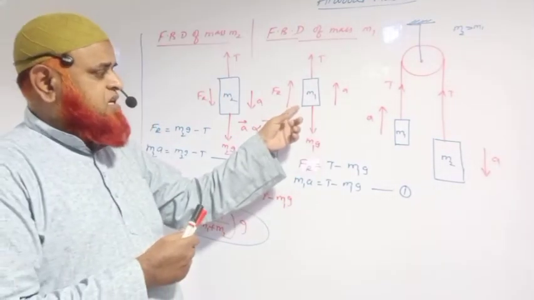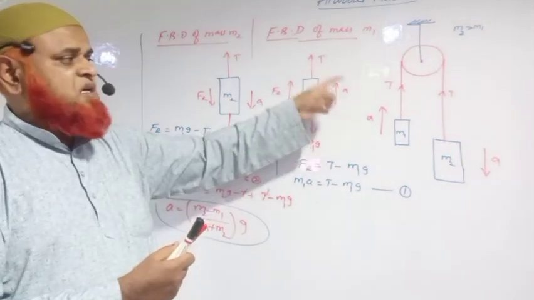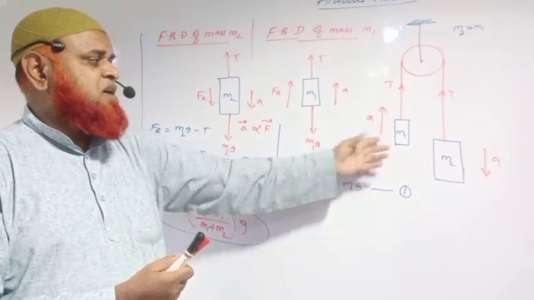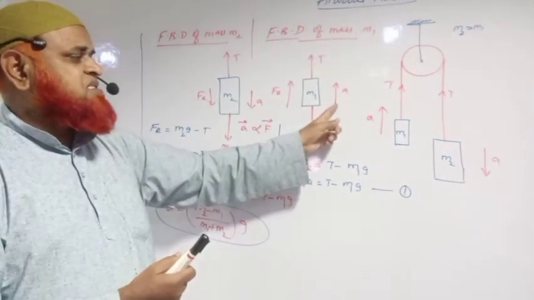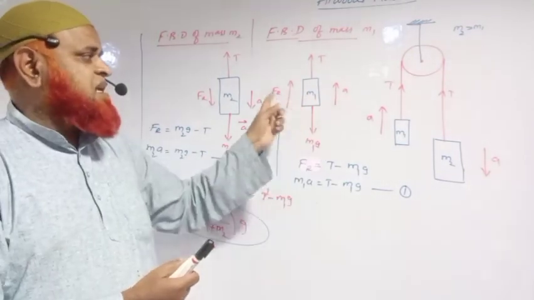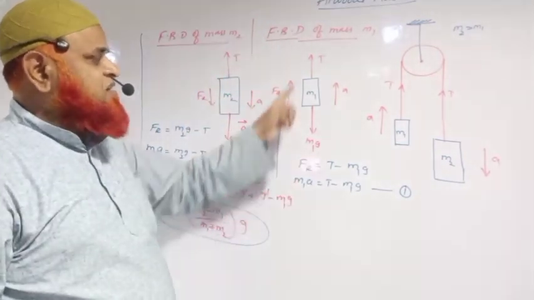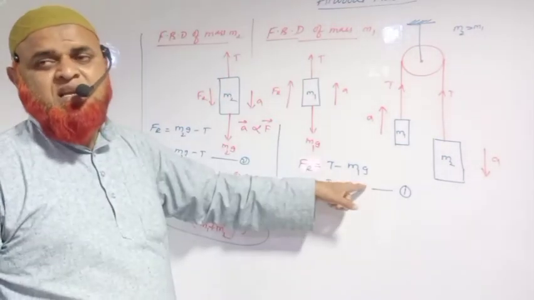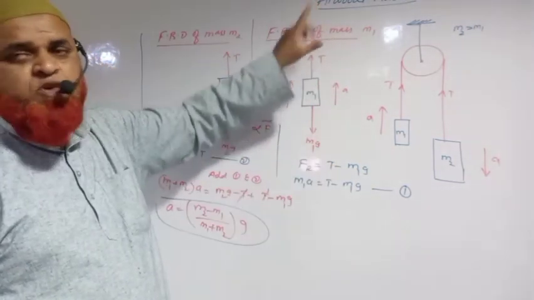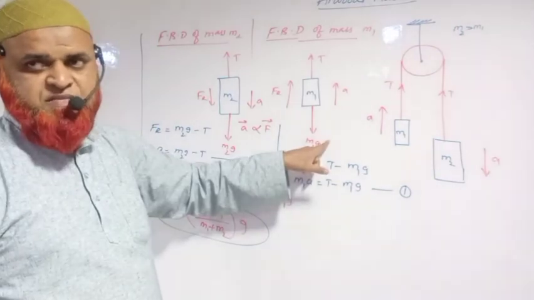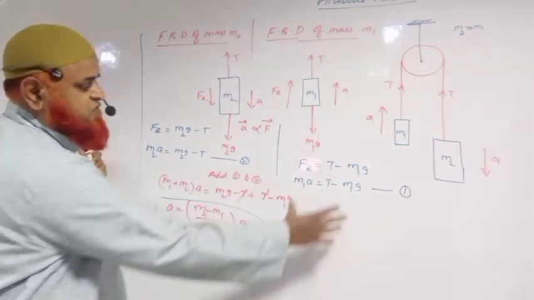If you observe this block here, m1g is acting down. Weight is always acting downwards, and tension is acting upwards. According to the situation of m1 here, it is having acceleration upward because it is lighter. Acceleration is directly proportional to force, so acceleration and resultant force act in the same direction. Therefore, resultant force is dominating force minus less dominating force. Body is moving upward, which means T is dominating weight. So m1a is equal to T minus m1g. This is the first equation.